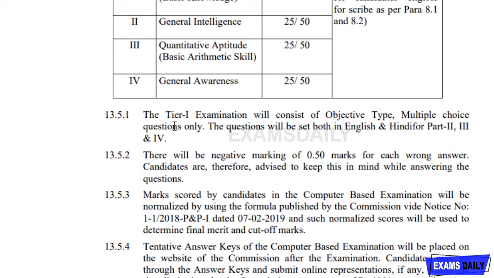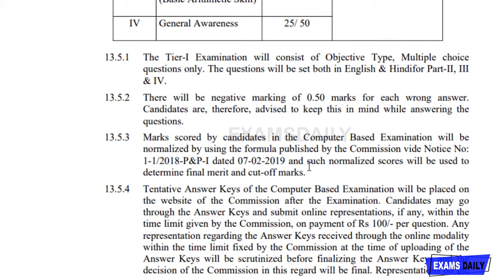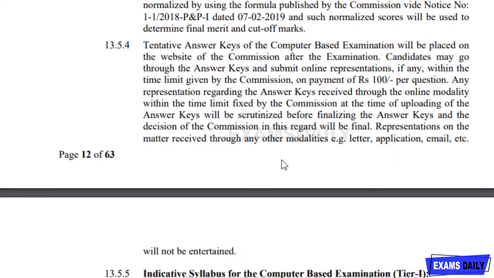And all the questions will be objective type. It will be set in both English and Hindi for part 2 and part 3 and part 4, so you can be ready for that. And negative marking will be also given for you, so please be aware of that. And tentative answer keys of the computer based examination will be also placed. You can challenge that also. It will be a later process.